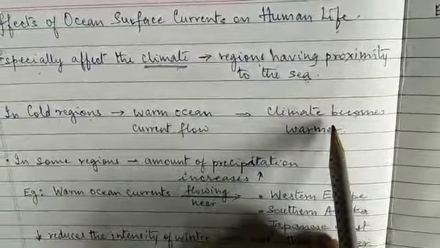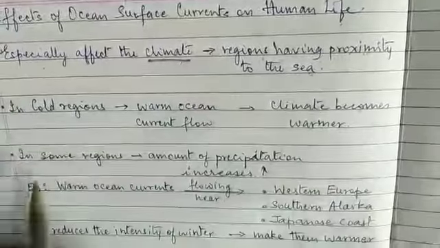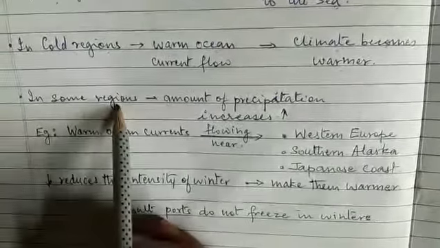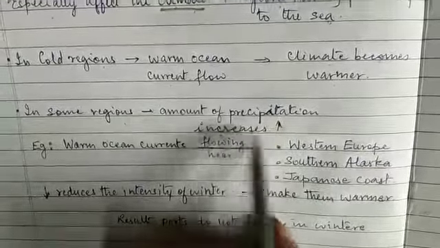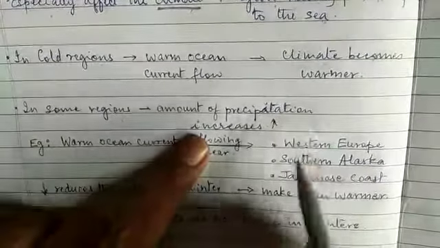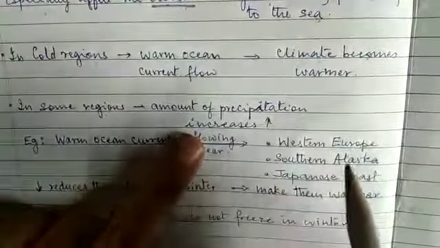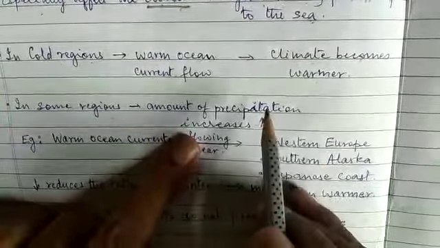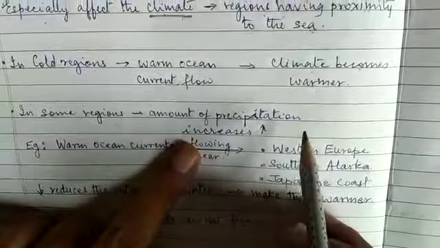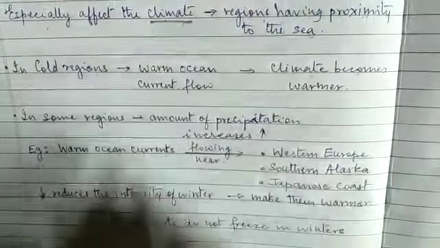It becomes warmer. In some regions, the amount of precipitation increases. Precipitation is either in the form of rainfall or snow, so the amount of rainfall or snow increases.